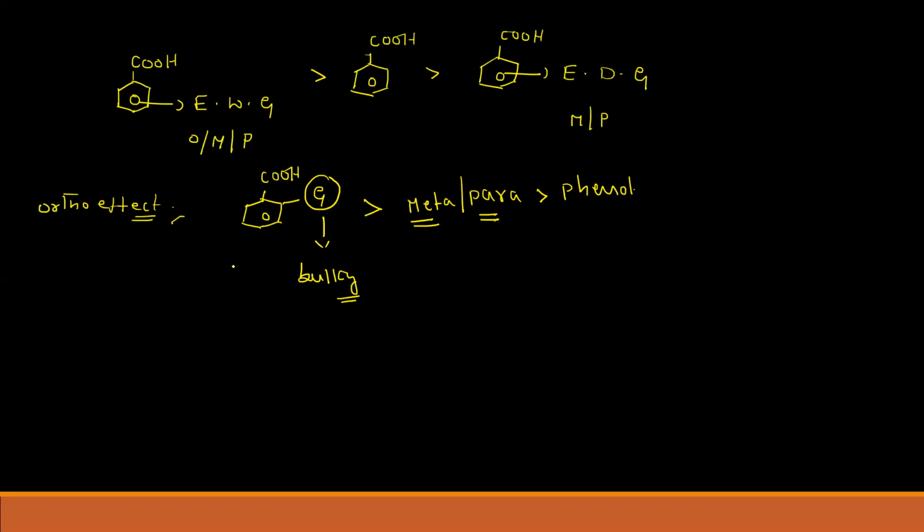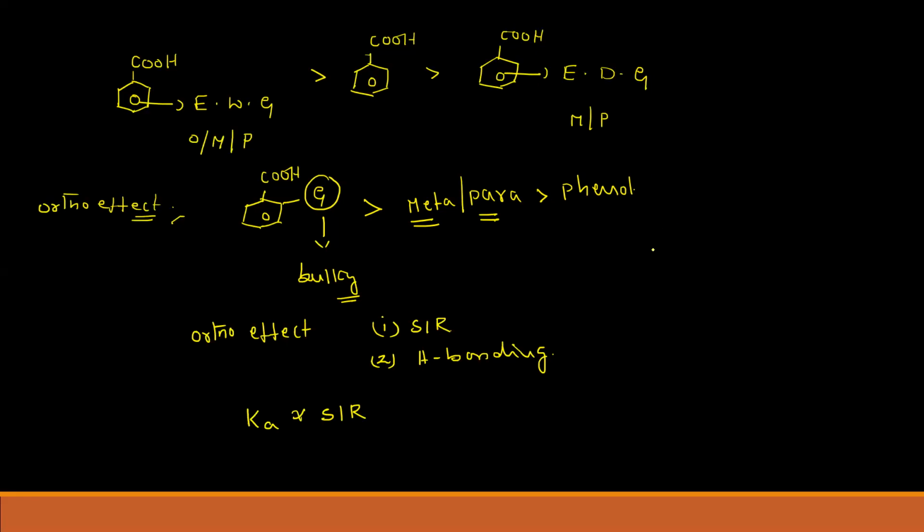So what are the reasons for this ortho effect? The ortho effect is because of, first, SIR, steric inhibition of resonance, and second, hydrogen bonding. These are the two factors which influence the acidic strength of benzoic acid at the ortho position. So we can write that Ka, that is acidic strength, is proportional to SIR. The more the SIR, the more the acidic strength.